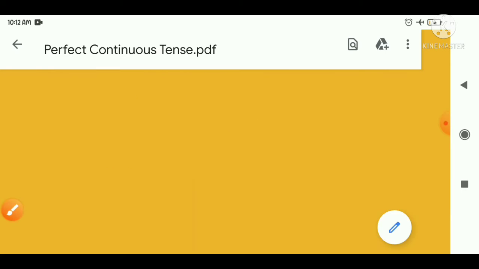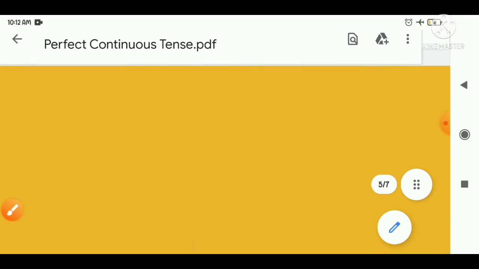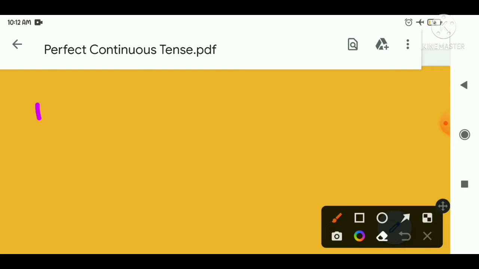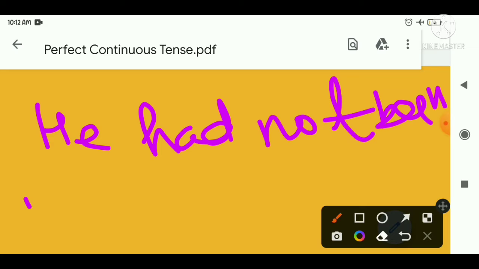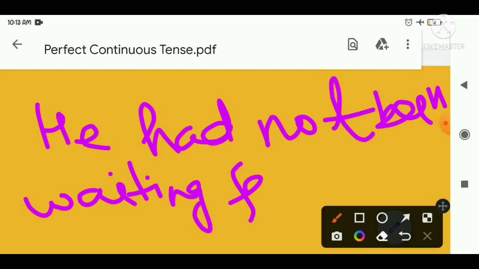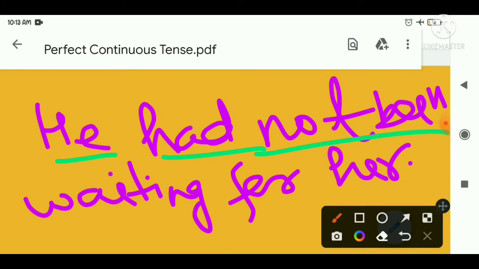In this way you can make a sentence like, suppose I am going to write here, he had not been waiting for her. If I write he had not been waiting for her, I am talking about the past perfect continuous tense.